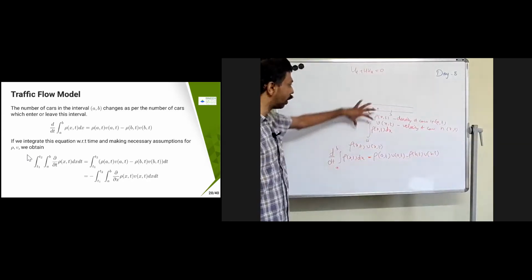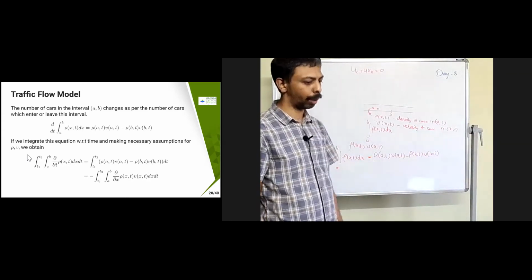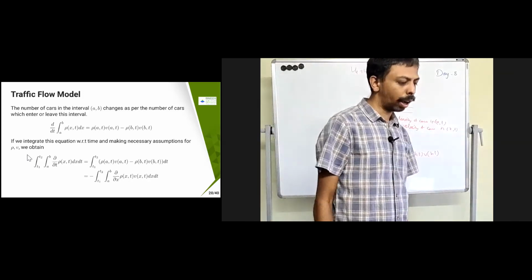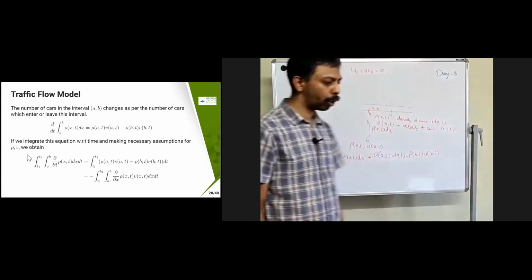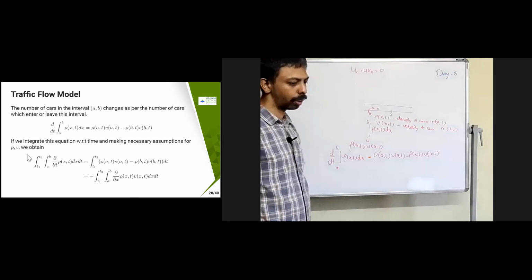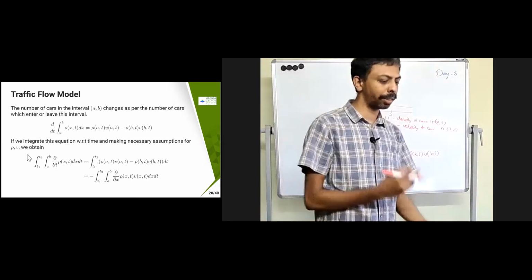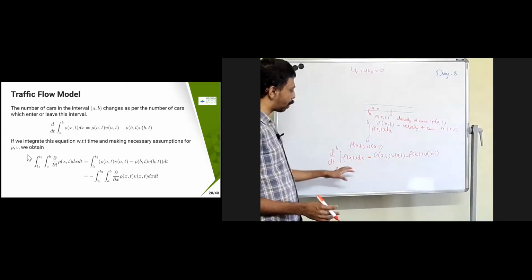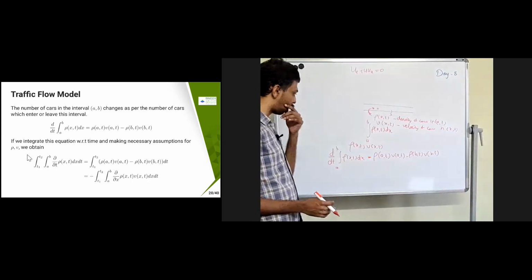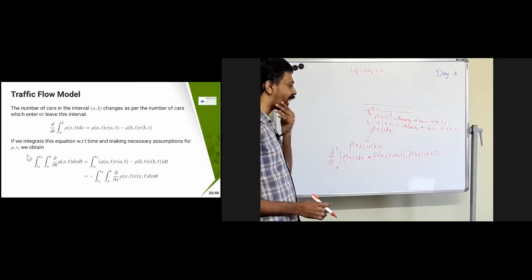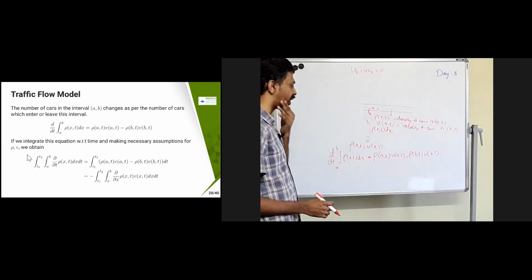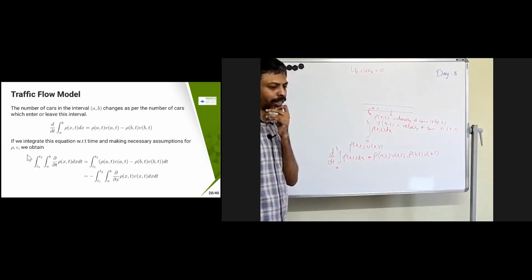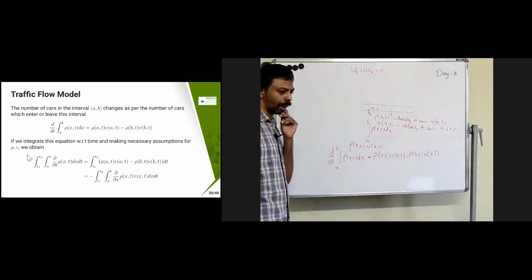Okay, this is the change in the interval. Now we are making some necessary assumptions. What is the assumption? I'm just trying to bring this d by dt inside, and then I'm going to make some assumptions. In that case, I can rewrite this equation as follows.